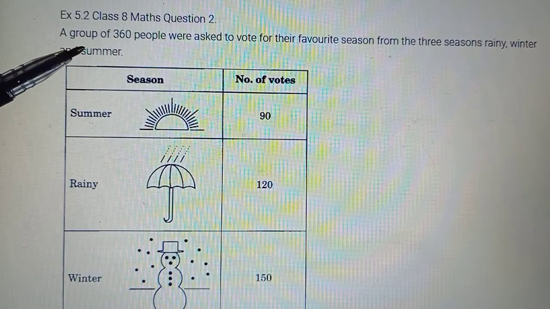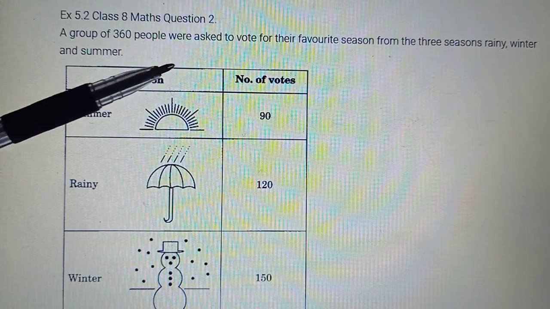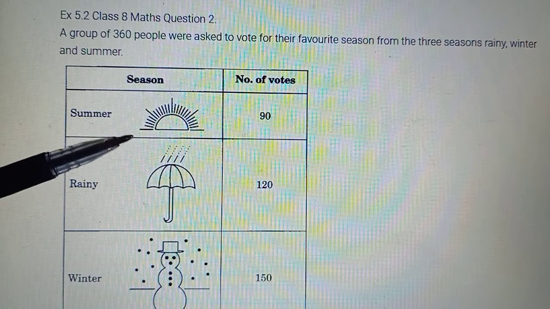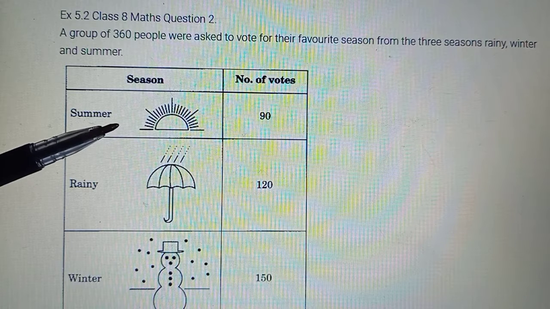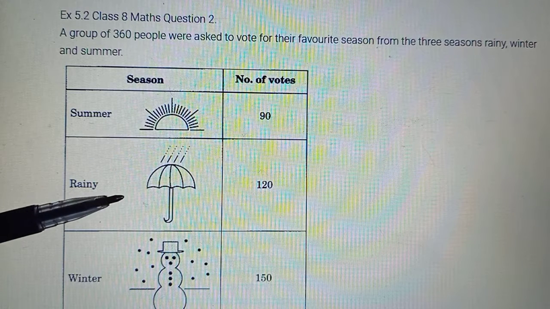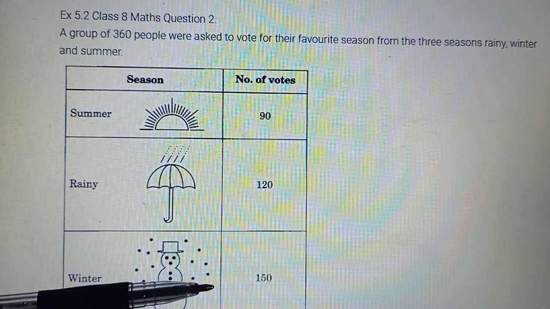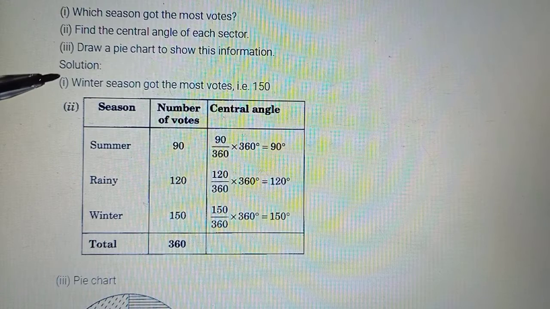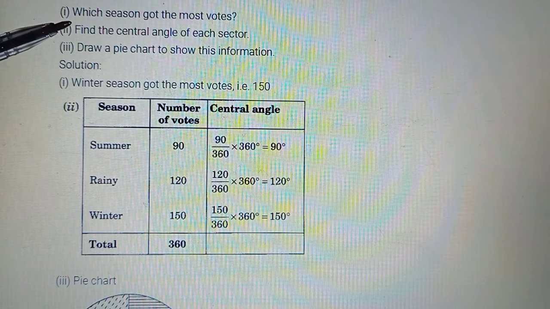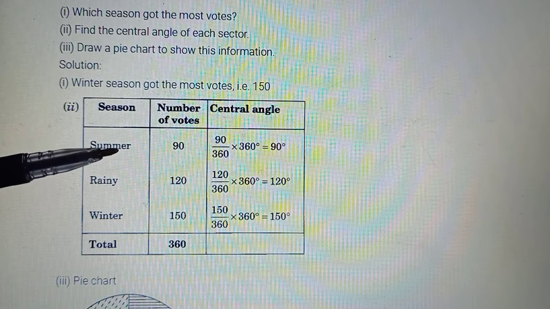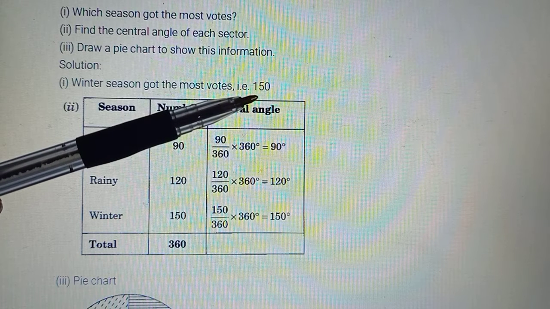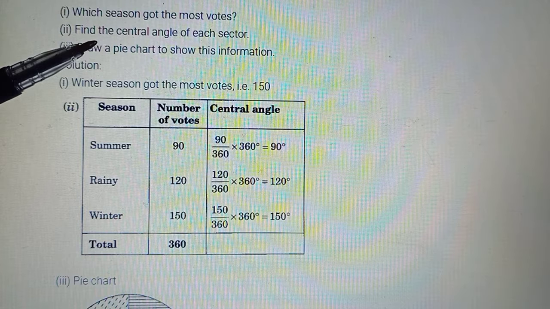Now in the second question, children, a group of 360 people were asked to vote for their favorite season. There it was music, here it is voting for seasons. The votes given are: summer 90, rainy season 120, and winter 150, for the people who like the three seasons. The questions that follow are from that data. Which season got the most votes? That can be clearly seen from the data itself. Winter had the most votes, 150. By looking you can easily conclude.